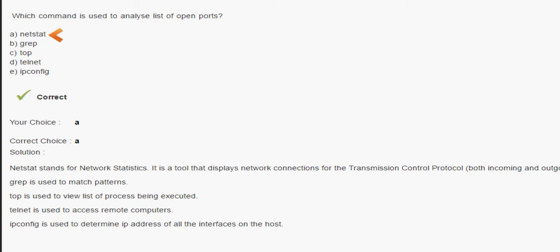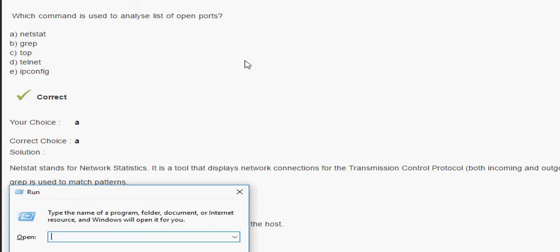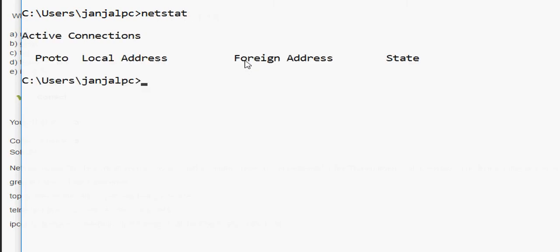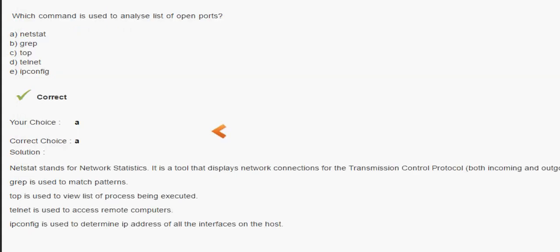If you type netstat here, now I don't have a net connection, so connections are nothing. But if you try it on your laptop, you will get netstat with all the open ports available with you.